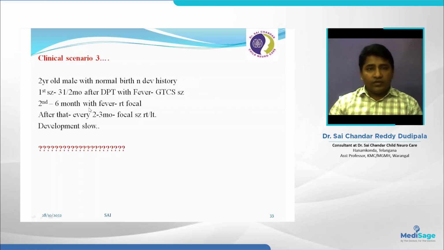We can discuss Dravet syndrome separately in a separate topic, but we need to remember any child less than 6 months or 1 year of age with post-vaccination seizures, we can sometimes call vaccine encephalopathy, and after that during each fever the child has alternate focal seizures. So there is a very high risk of drug-resistant epilepsy, they are going to develop epilepsy, the epileptic encephalopathy, that is Dravet syndrome. We need to counsel the parents, be prepared with all these medications, and we need to start anti-epileptic medication early in this case scenario.